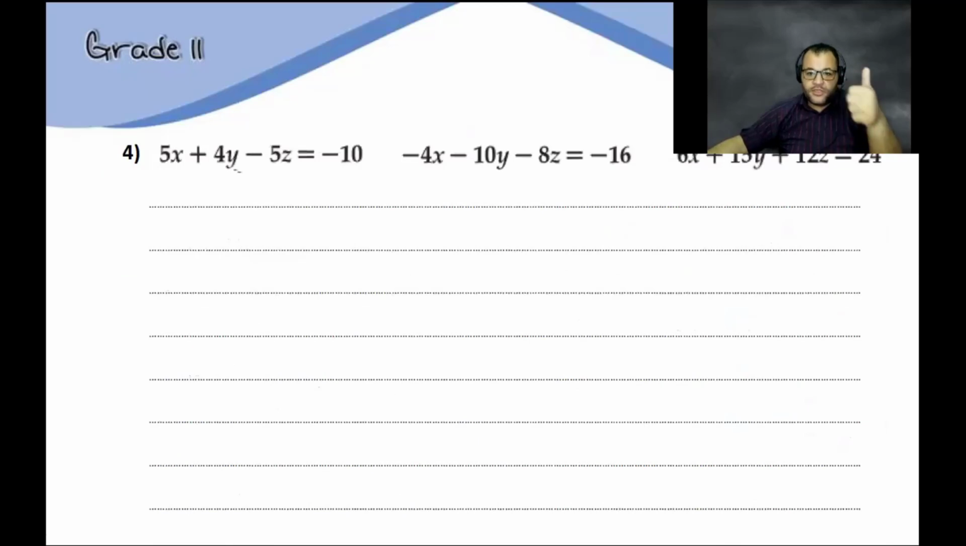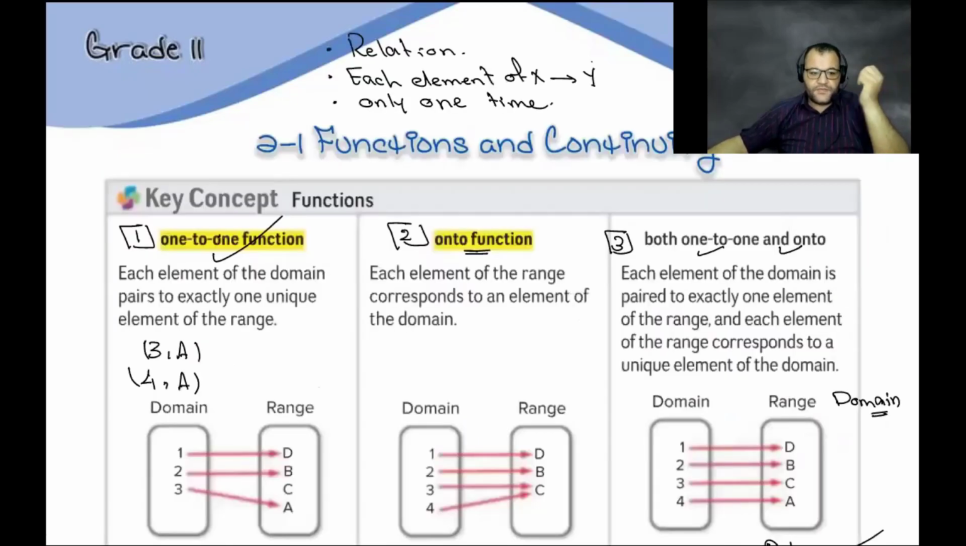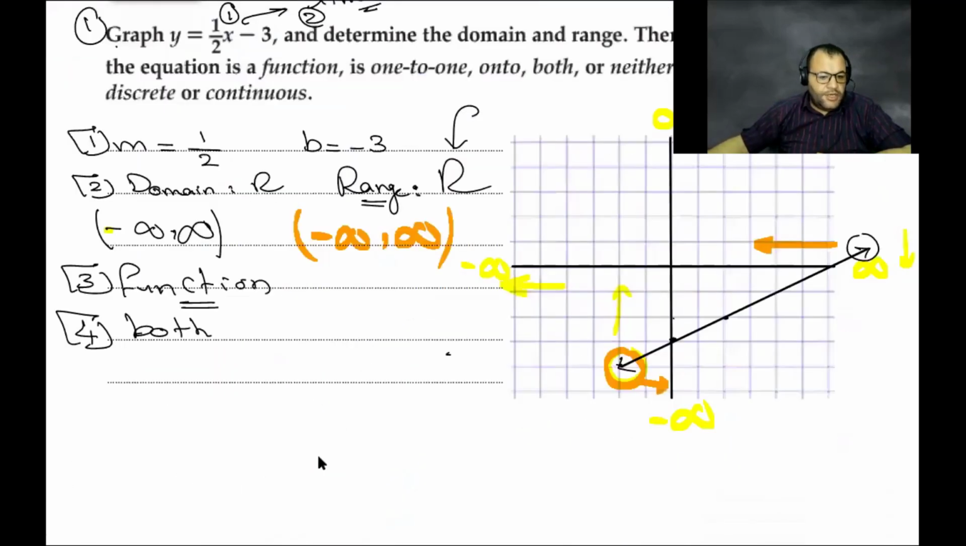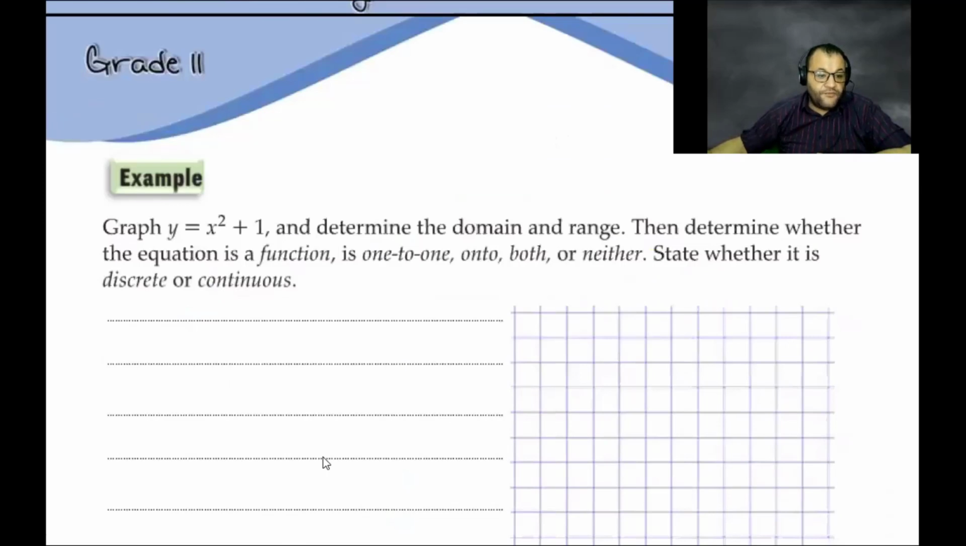Okay. We finished 1.7, 1.8, 1.9, and that's 2.1, four lessons. So that's how we can find it from the relation. I need you just to graph y equals x power 2 plus 1. Then determine the domain, range, and whether the equation is a function or not, one-to-one or onto or both of them or neither.